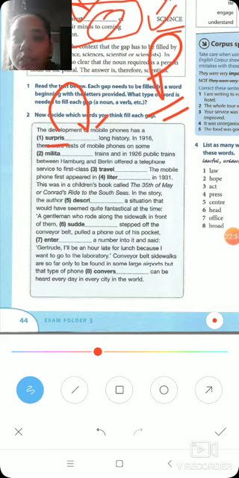Also you have to write what type of word is needed to fill in the gap. For example, if a noun is needed or a verb is needed, all that. If the word is a verb or a noun or an adverb or an adjective, that also you have to write. So the formed word you will write over here, and above it you will write what type it is. Is it a noun, is it a verb, or what is it. Okay,